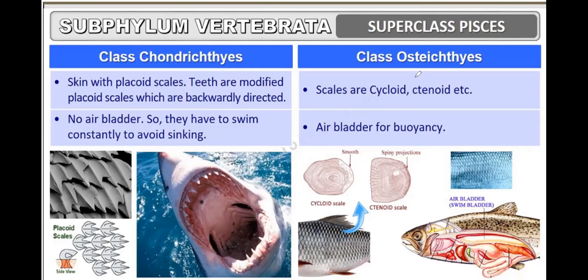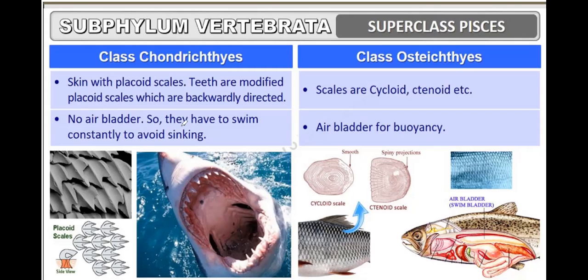Here in the class Osteichthyes, scales are cycloid and ctenoid type. Here they are smooth. In placoid scales, there are sharp, triangular ridges. In cycloid scales, they are circular and the surface is smooth, and in ctenoid scales, there are spiny projections.